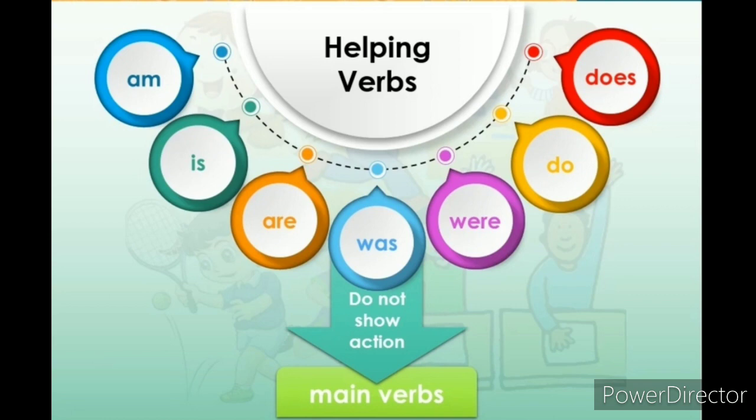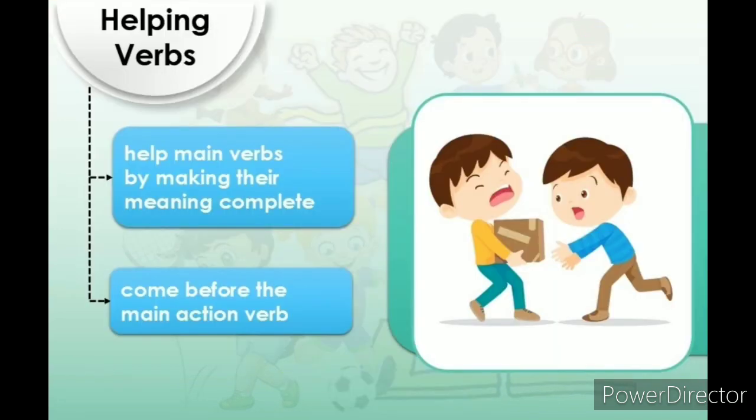Helping verbs, as the name suggests, help main verbs by making their meaning complete. They come before the main action verb.